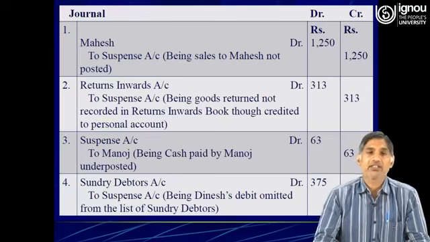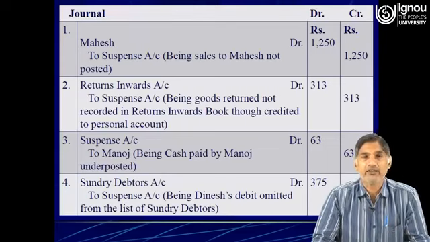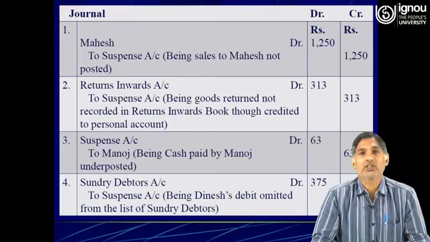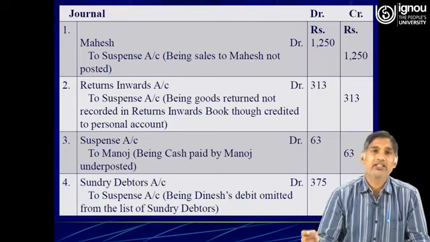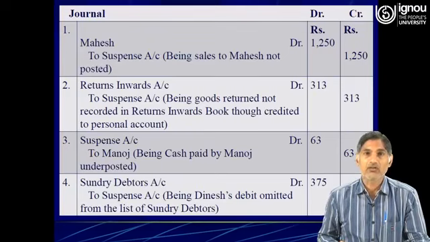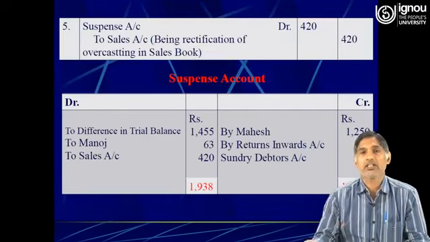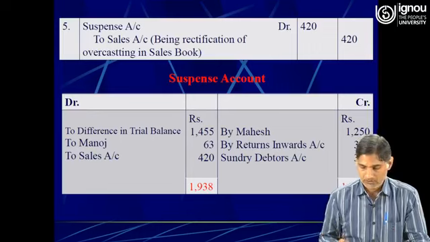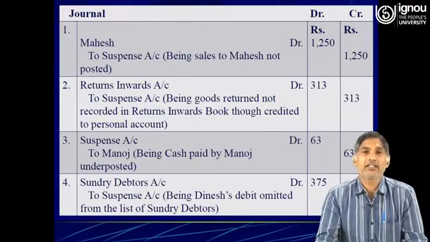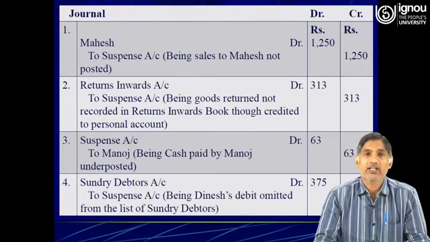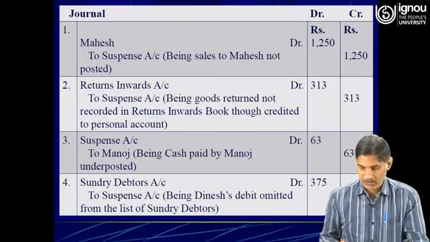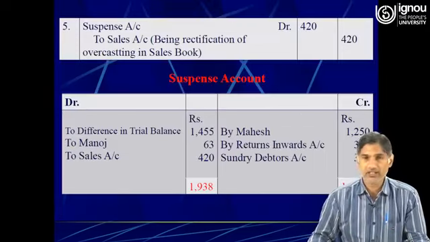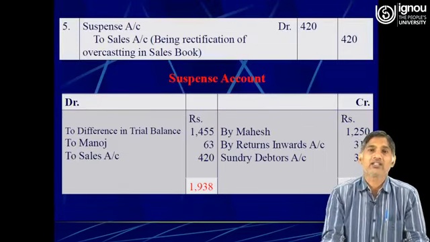In the first journal entry, suspense account has been credited by rupees 1250. So in the credit side of suspense account, by Mahesh 1250. Then in the second entry, suspense account has been credited. So again in the credit side of suspense account, by return inwards 330.